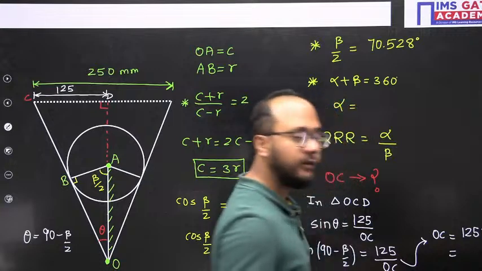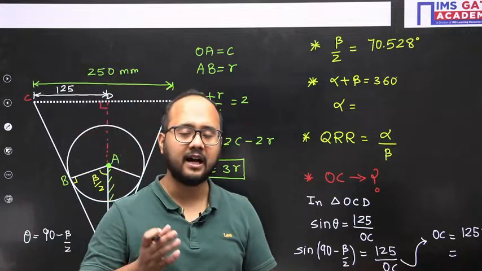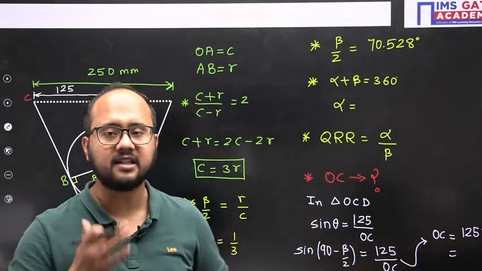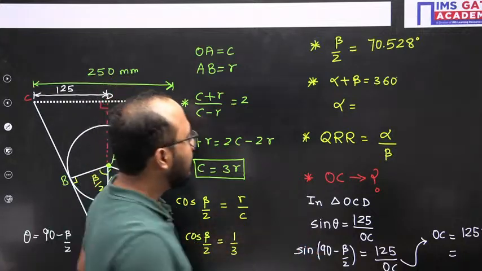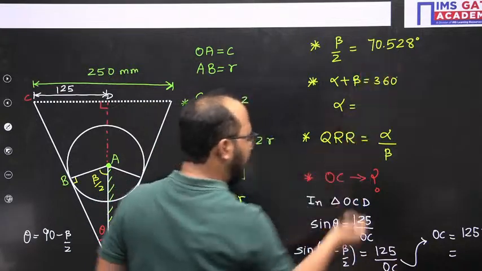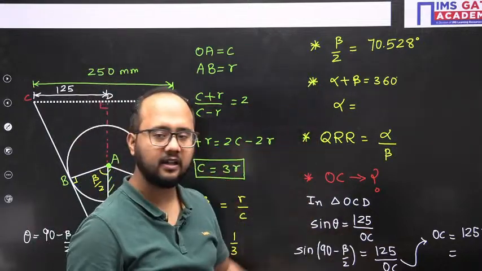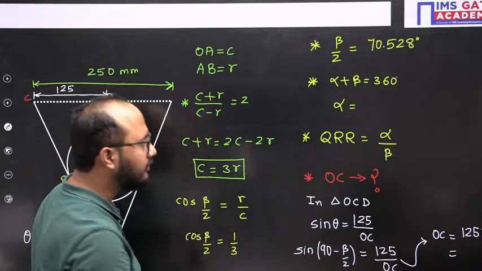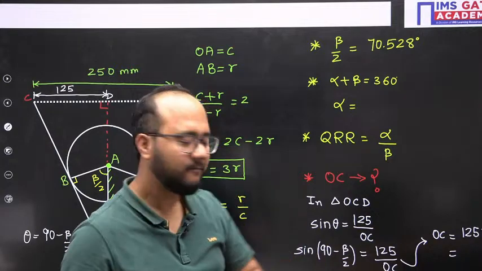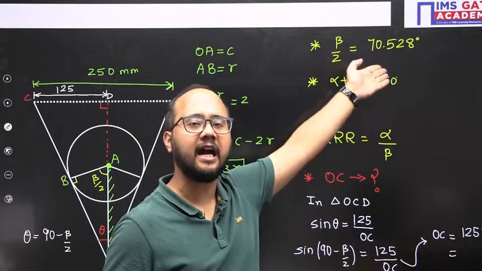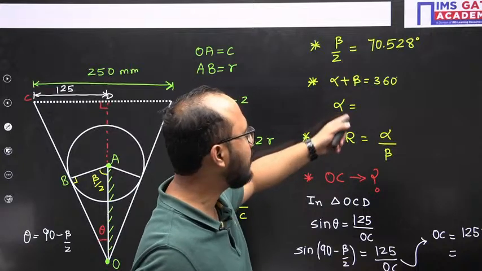See, sometimes we make a simple calculation so tough. Why are some people solving the question in very little time and some taking more time? This is the reason, and I'm telling you this frankly. Immediately they will put sin of 90 minus beta by 2, then calculate cos beta by 2, and then solve it. Simply, we know that the cos beta by 2 value is 1 by 3. Why is there a need to put that angle in the cos function? Are you getting my point? Why will you calculate cos of beta by 2 when you know the answer is 1 by 3? That is required only to calculate alpha and the ratio of alpha and beta.